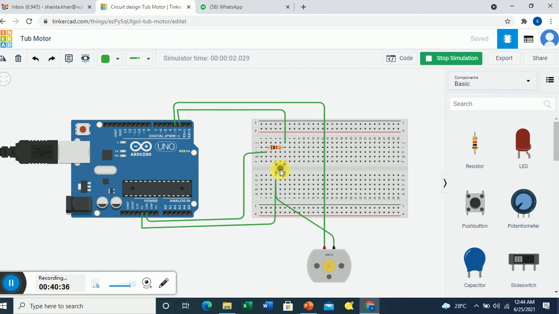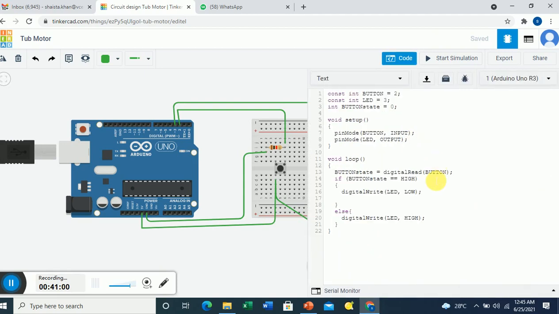Now here we have kept one thing in our block as a timer. What is happening is, if I'm pressing the button, the motor is on, and if I'm not pressing the button, the motor turns off. So you can have a timer option, and you can write a delay over here.